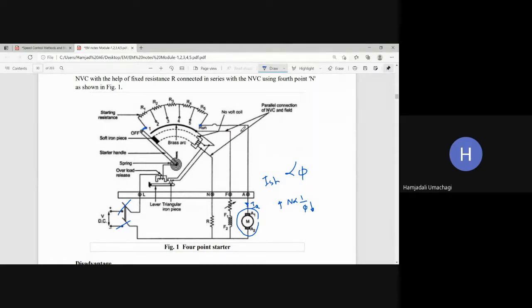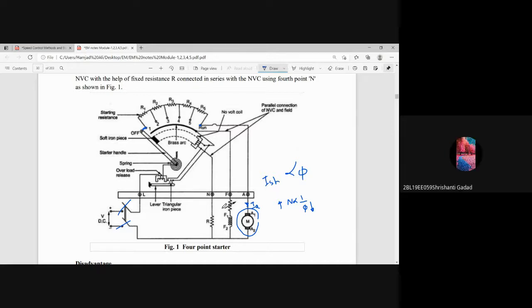Right? Then your machine is running safely. By the time you bring the machine to stud number 5, that is the running condition, from there supply goes to two points. One supply is distributed to the variable rheostat via point F, then to the field winding. Similarly, the same supply comes from the parallel path to the electromagnet NVC. The other point is connected to the N point to the fixed rheostat. Right. So this is how the machine can run safely without any problem. Is it clear, all of you?